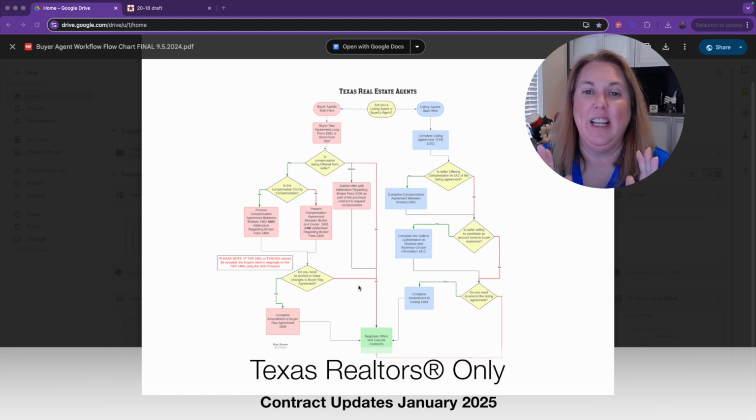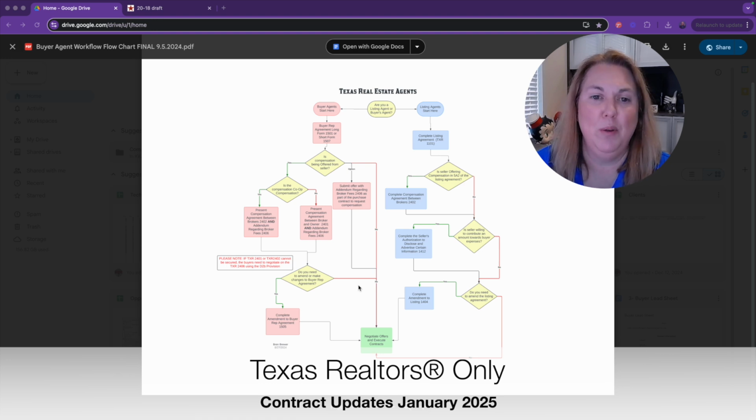Today we're going to go over the new changes that take place or took place on January 3rd. So now you can take this workflow, I know it's complicated, and pretty much throw it out the window because we're not going to use any of that anymore.